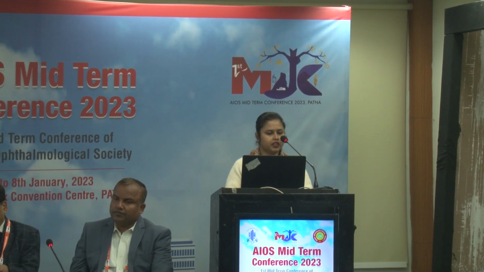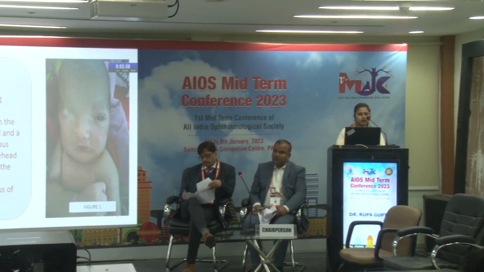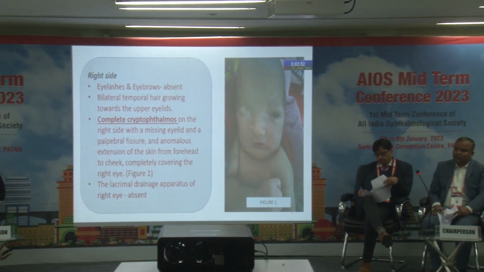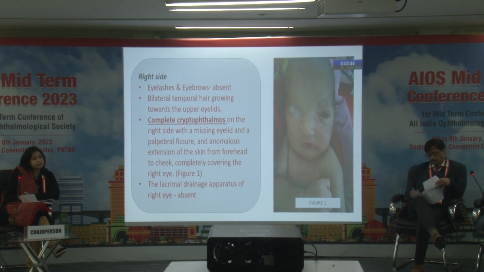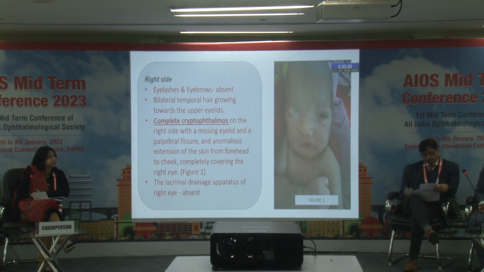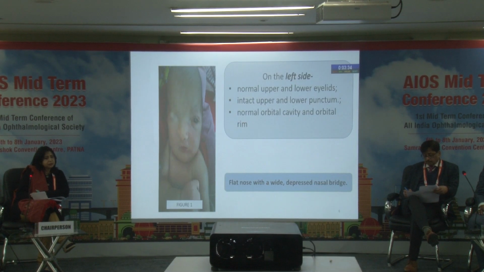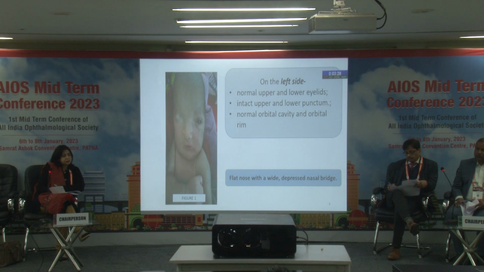I present a case of a 2-month-old female baby born to non-consanguineous healthy parents, by normal vaginal delivery at term, with no perinatal or postnatal complications, and one normal sibling. On examination, on the right side the eyelashes and eyebrows were absent. Bilateral temporal hair was growing towards the upper eyelid. There was complete cryptophthalmos on the right side with a missing eyelid and palpebral fissure, and anomalous extension of skin from forehead to cheek, completely covering the right eye. The orbital rim was not well felt, and the lacrimal draining apparatus of the right eye was absent. On the left side, there were normal upper and lower eyelids, intact upper and lower puncta, with normal orbital cavity and orbital rim.